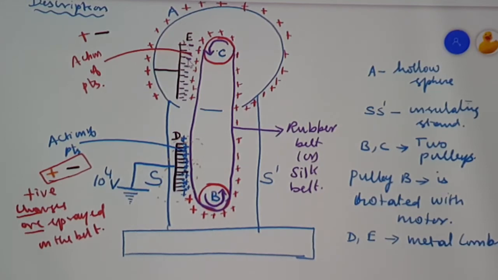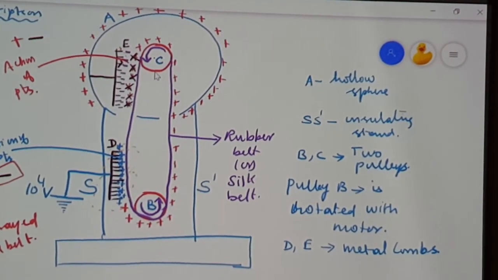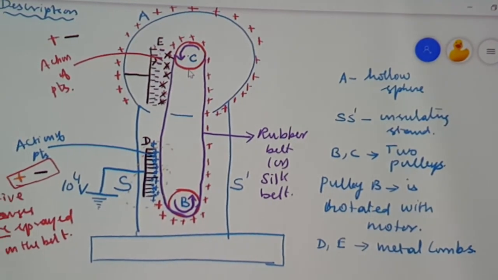Now, the negative ions at the sharp points in the comb will repel the negative ions. After ionization, the positive ions and negative ions are available in this vicinity. The negative ions are repelled by the negative charges at the sharp points in the comb. Those negative ions will neutralize the positive charges in this belt.